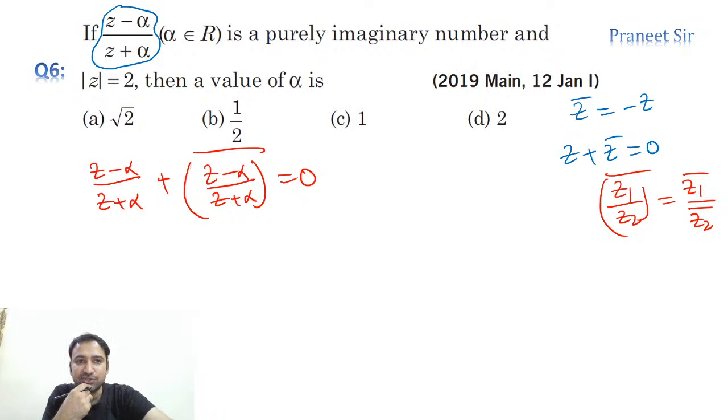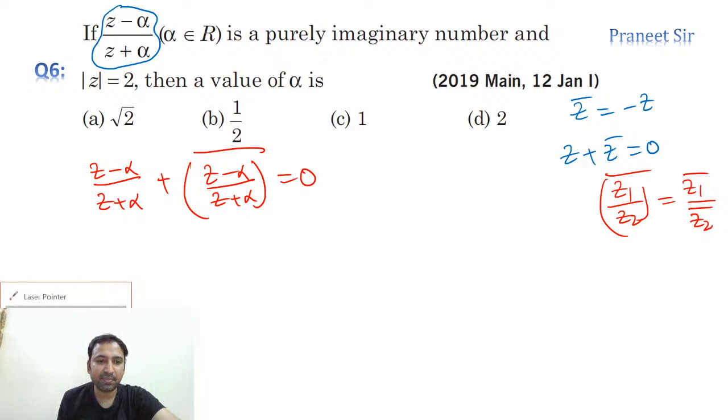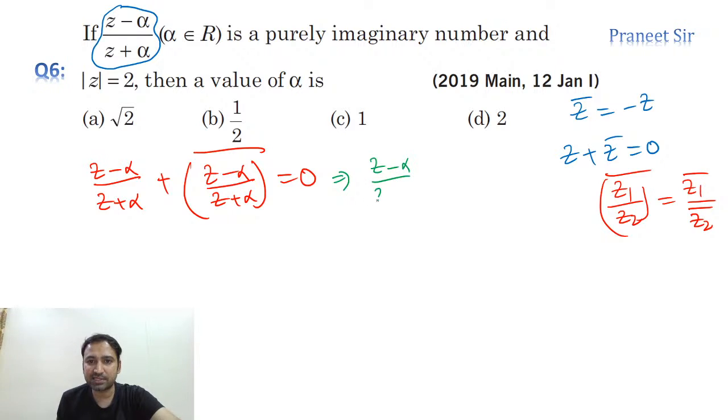Right, so guys, let's do this question. So can we write the same thing as Z minus alpha by Z plus alpha plus Z bar minus alpha bar by Z bar plus alpha bar, equals 0? Here plus is there, right? Can I say it like this?